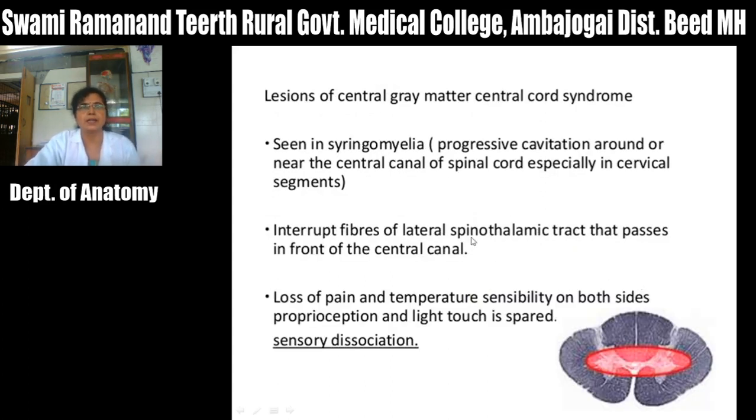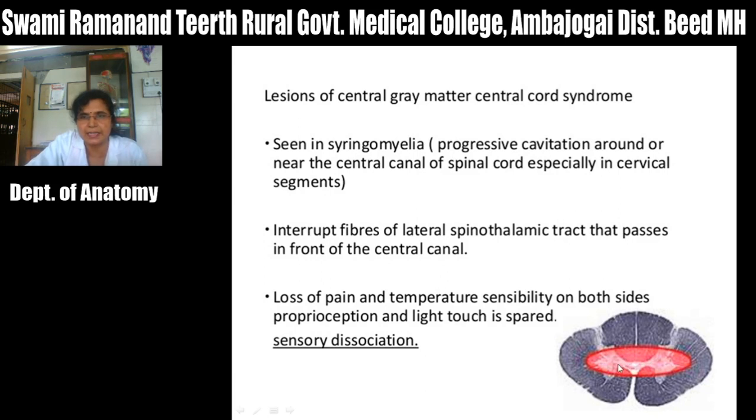Then next we will see about the central cord syndrome, and its name itself suggests central cord means lesion lies in the center part of the spinal cord, and this central cord syndrome is mainly observed in syringomyelia. This syringomyelia is the condition in which there is formation of syringo means cavities or cyst, in the gray matter of spinal cord around the central canal, and these cavities may communicate with the central canal or they may not communicate with the central canal.